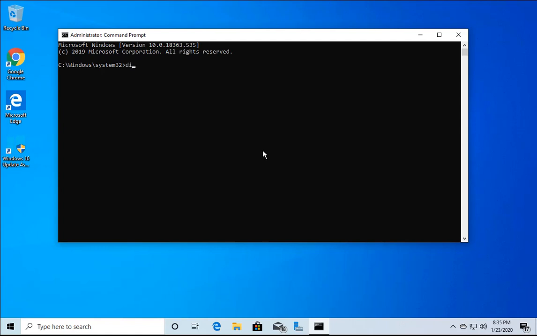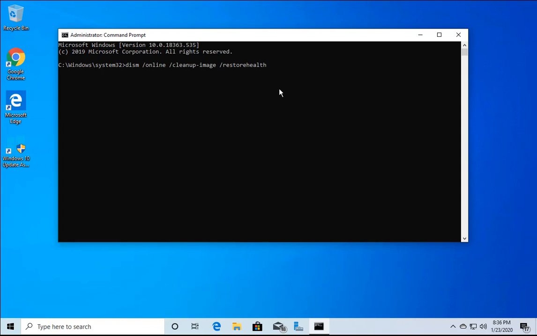So DISM space /online space /cleanup-image space /restorehealth. So this is the command you have to copy and paste on your Windows 10 machine. If you want to copy this command, just check out the description below and then you can open the link and then copy the command from that particular website.